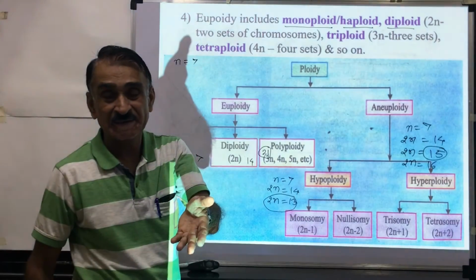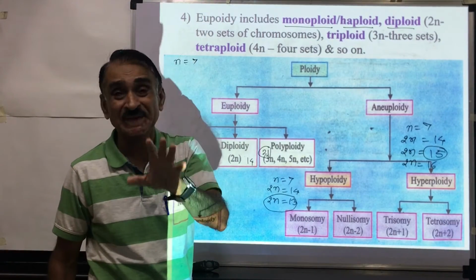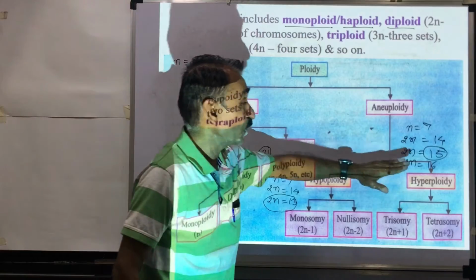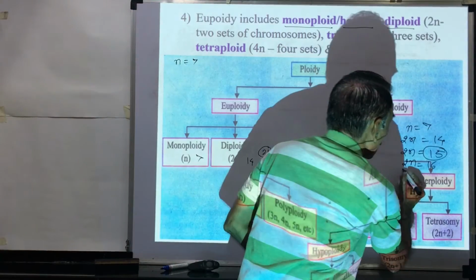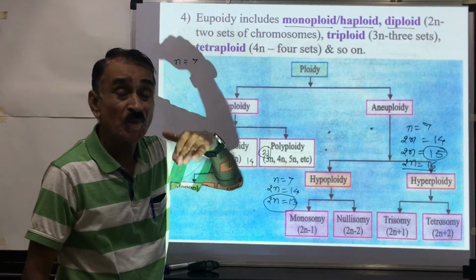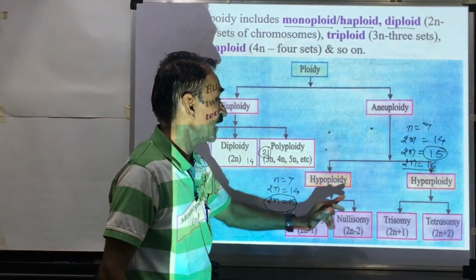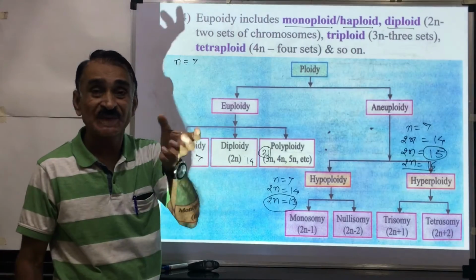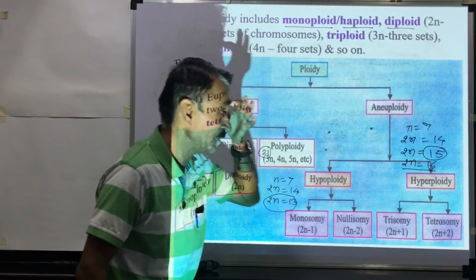Suppose twice n is equal to 16. 2 chromosomes are added. Twice n must be 14, but 2 more chromosomes are added. That's why the chromosome number is twice n equal to 16, which means more chromosomes are present. This is called hyperploidy. Then hyperploidy is divided into 2 types.